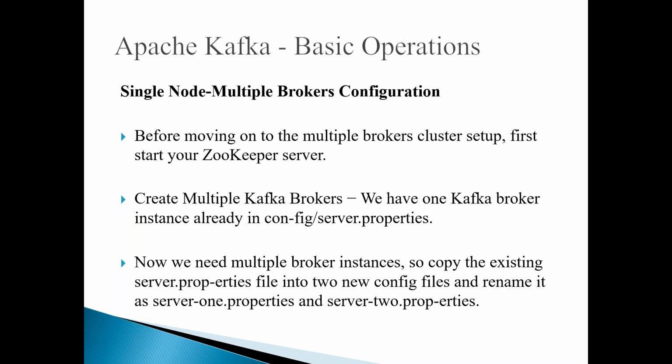For that purpose, copy that existing server.properties file into new config files, and you can rename them like this: server1.properties and server2.properties, etc. Like this, each broker is using its own properties. All these properties are stored in the config folder.